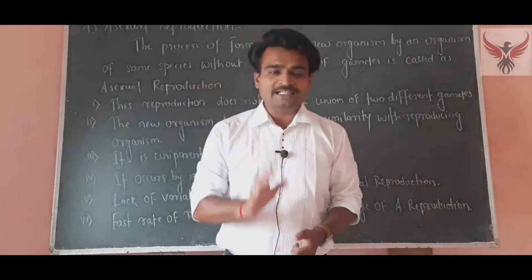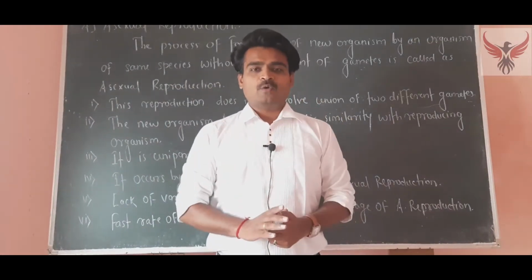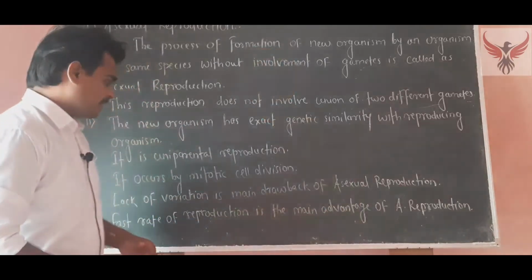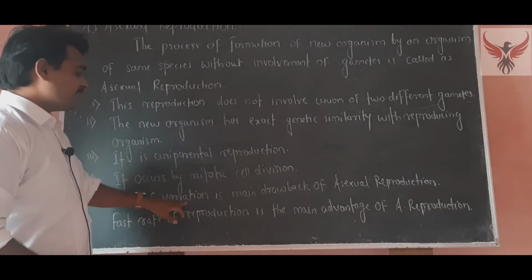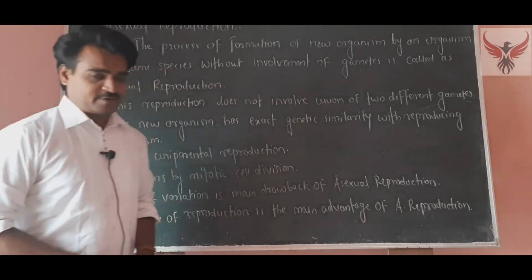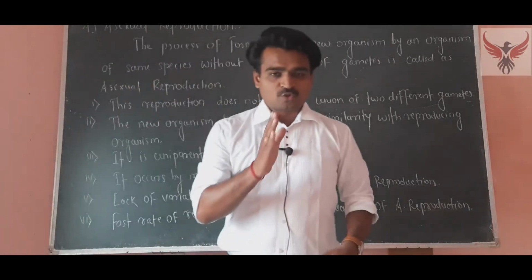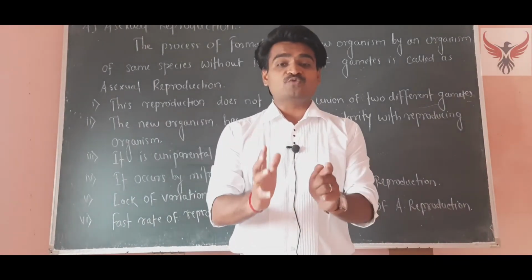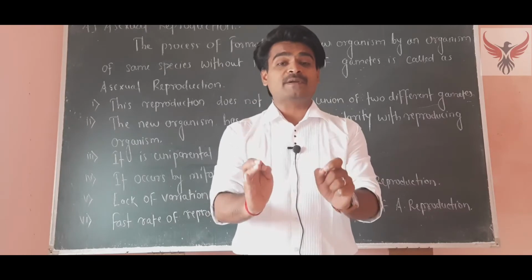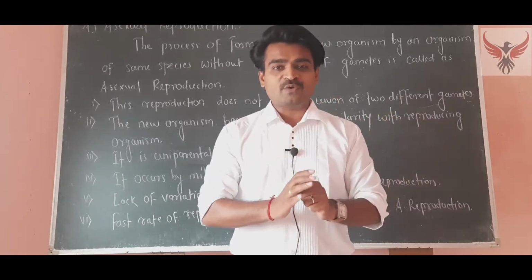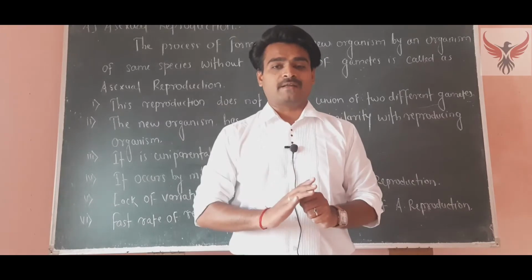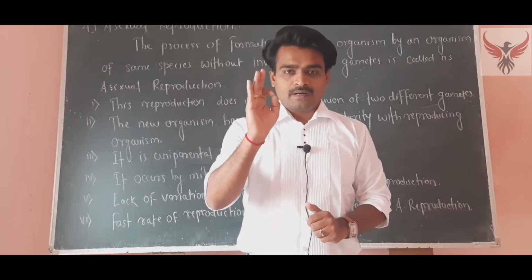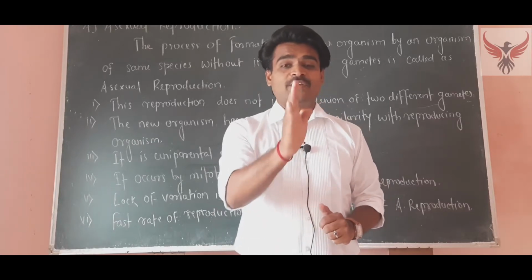The fourth point is that it occurs by mitotic cell division. We have also discussed this point in the differences: in asexual reproduction, the cells divide by the mitosis process. After that, lack of variation is the main drawback of asexual reproduction. Lack of variation means the new organism produced is 100% similar to the parent, so no variation is generated in the new organism. This is the main disadvantage of asexual reproduction.